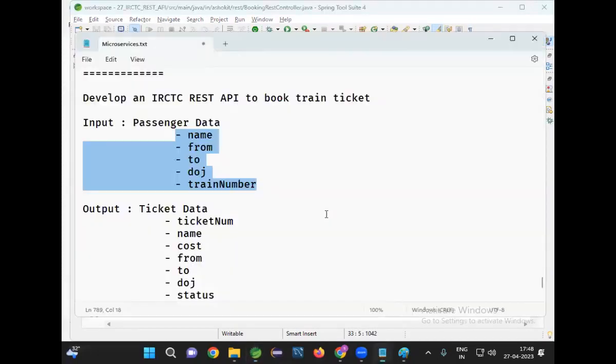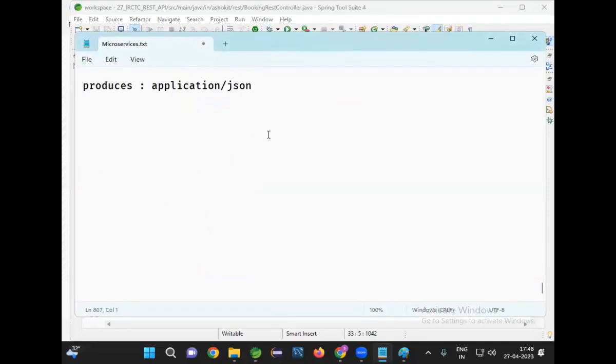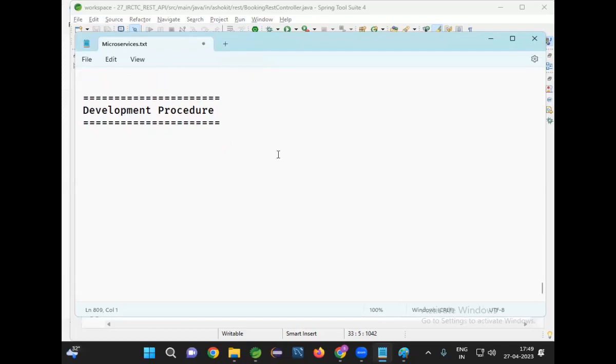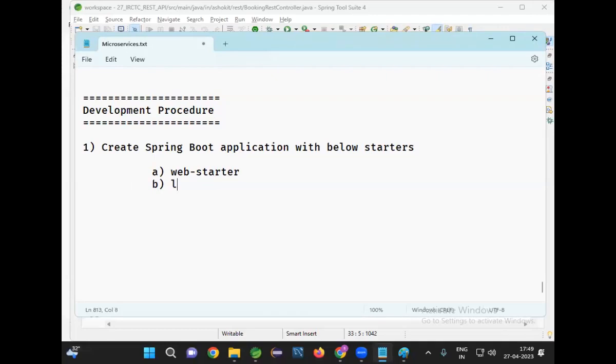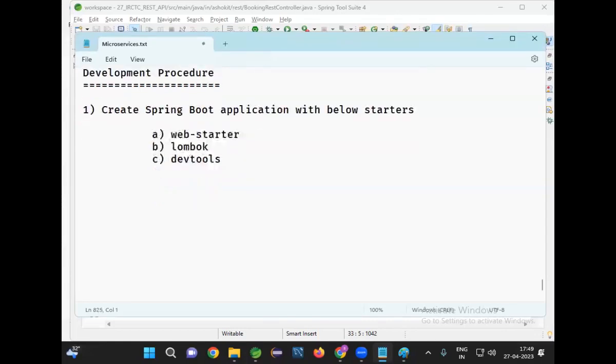Now, what steps have I performed? Okay. The development procedure. Can you tell me what steps I have performed? First, I have created our boot application. Create a Spring Boot application with the below starters. What is a starter? First one I have taken is web starter, then Lombok, DevTools. That's it. Web starter, Lombok, and DevTools. I created one boot application.